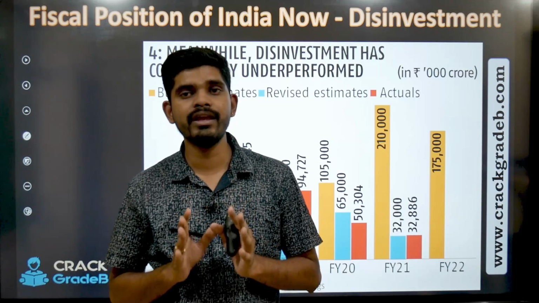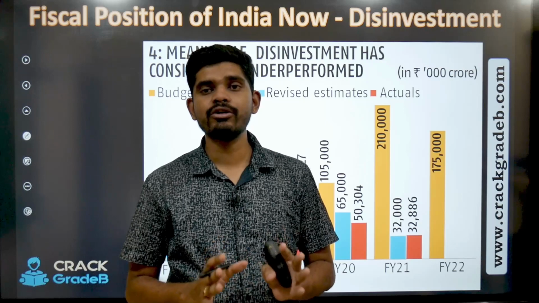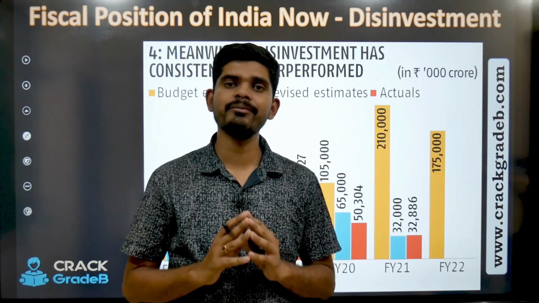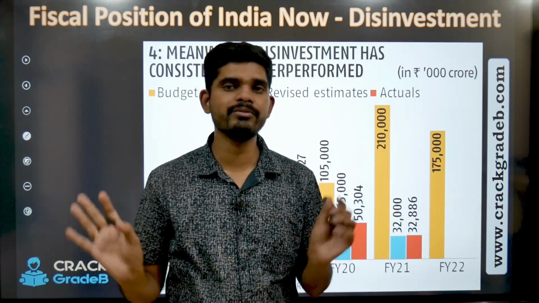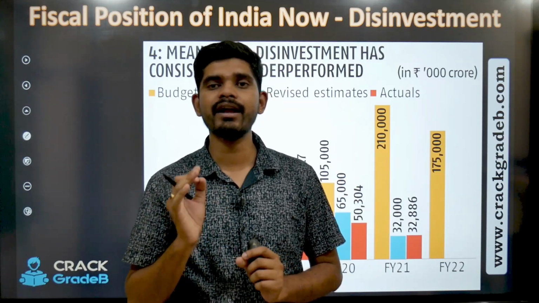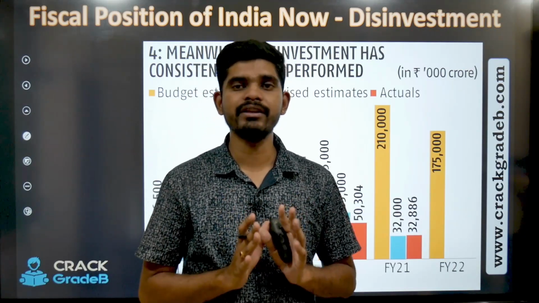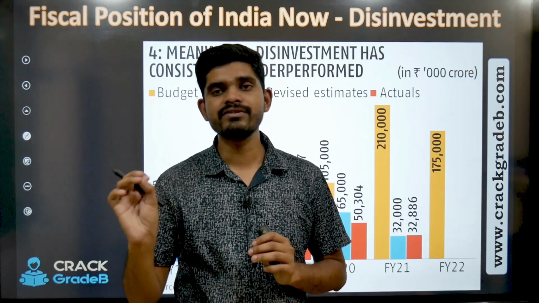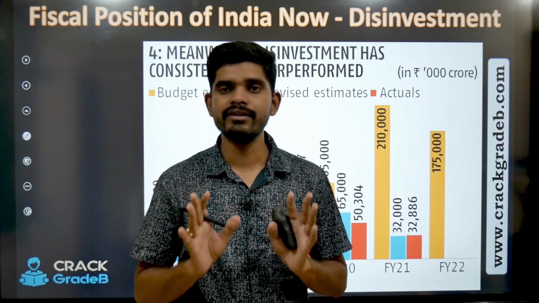Disinvestment in no way is giving up the ownership, as long as the government is not willing to give up below 51%. So if the Government of India is giving up its shareholding below 51%, it means that the ownership has gone. They are a minority stakeholder, but until and unless they are at 51% or above, they are the owner of that particular company. The only thing they are doing is, at current valuation, they are just selling a portion of that company and raising some fund. This is known as disinvestment.